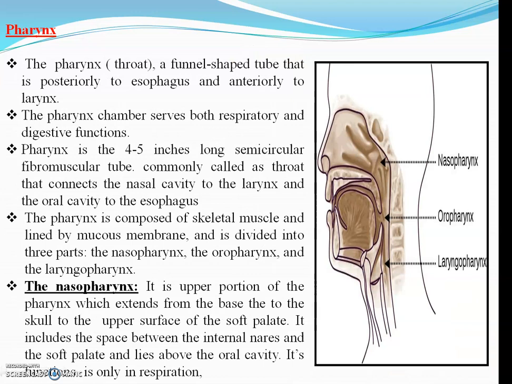Pharynx is a funnel shaped tube, 4 to 5 inch semivascular fibromuscular tube. It functions for both respiratory as well as digestive function. It is divided into three parts, that is nasopharynx, oropharynx and laryngopharynx. The nasopharynx forms the upper part above the soft palate, and you can see this space between the internal nares and the soft palate, and it lies above the oral cavity. The function of the nasopharynx is only respiration.